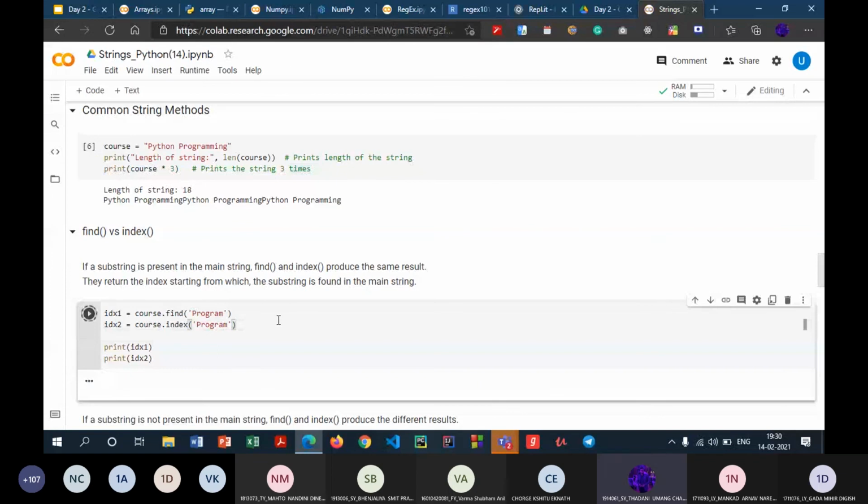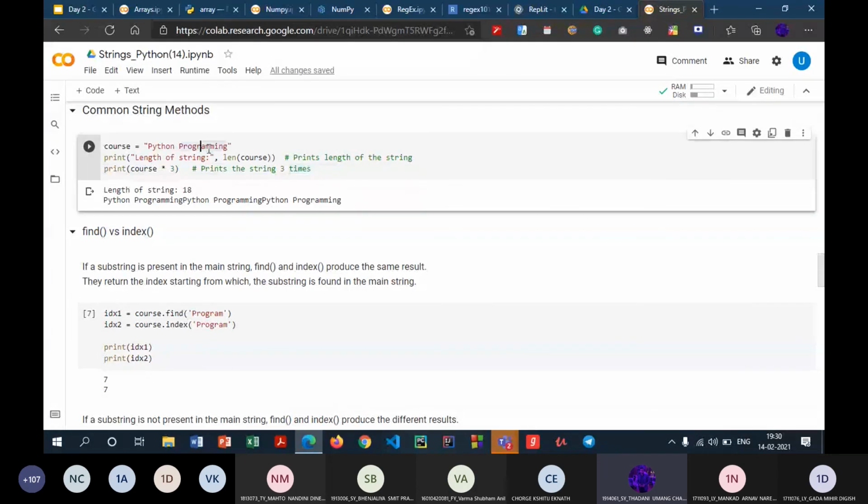Both these methods will yield the same output. When we use the find method, we get the output as 7, and even if we use the index method, we get the output as 7, because 7 is the index starting from which we have this program substring. So they will produce the same output.